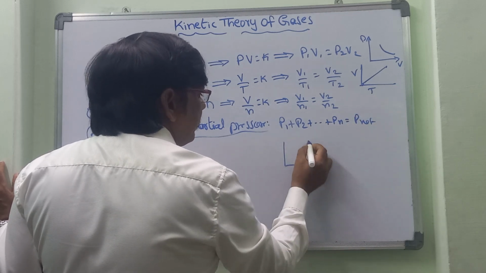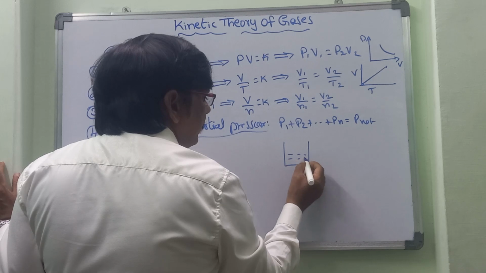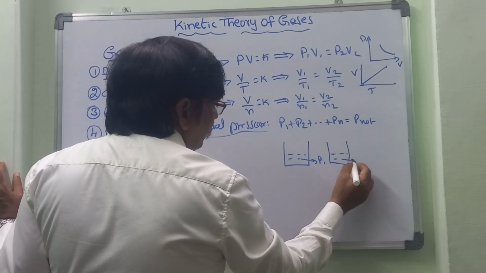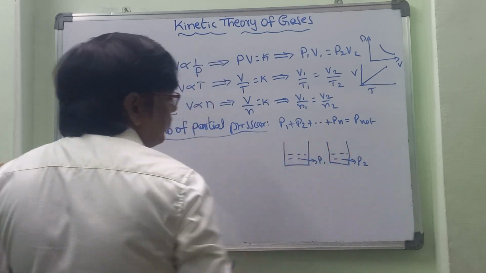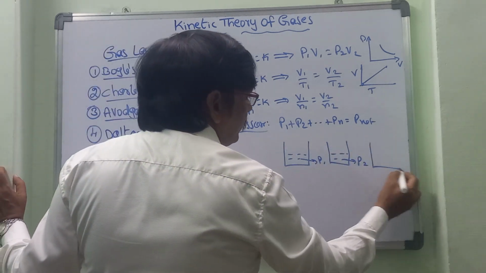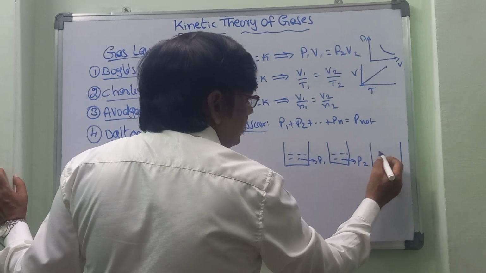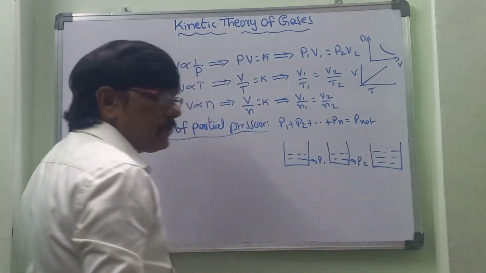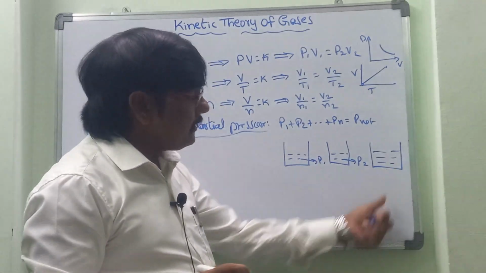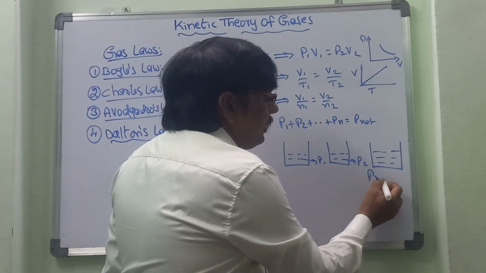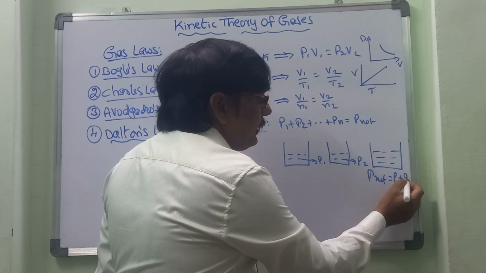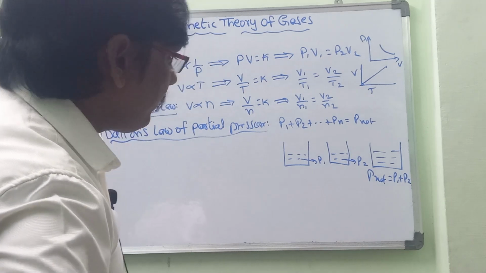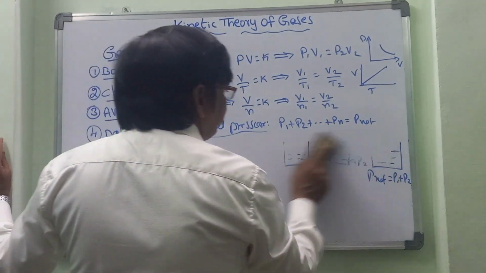Let us take one container where the gas pressure is P1, and in another container the gas pressure is P2. Now let us take these two gases in a big container. The total pressure exerted by the gases present in this container will be equal to the pressure exerted by both the gases. That is Dalton's law of partial pressure.